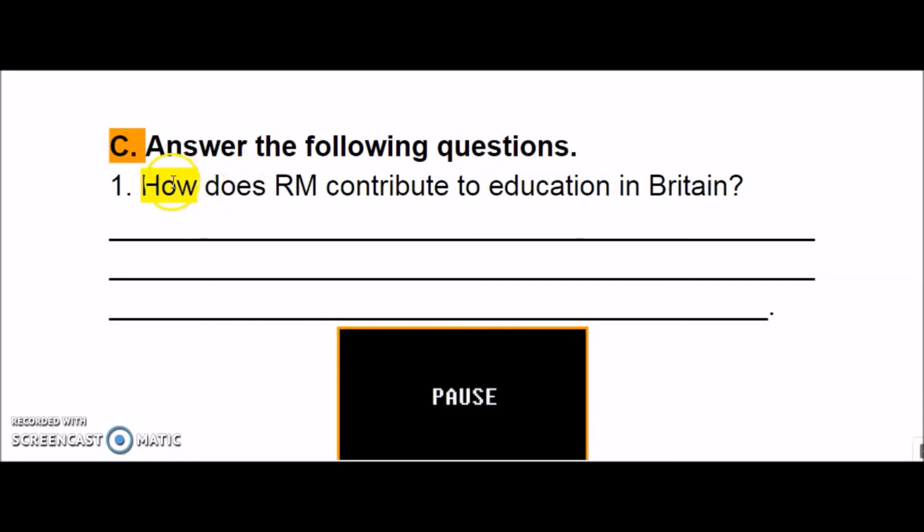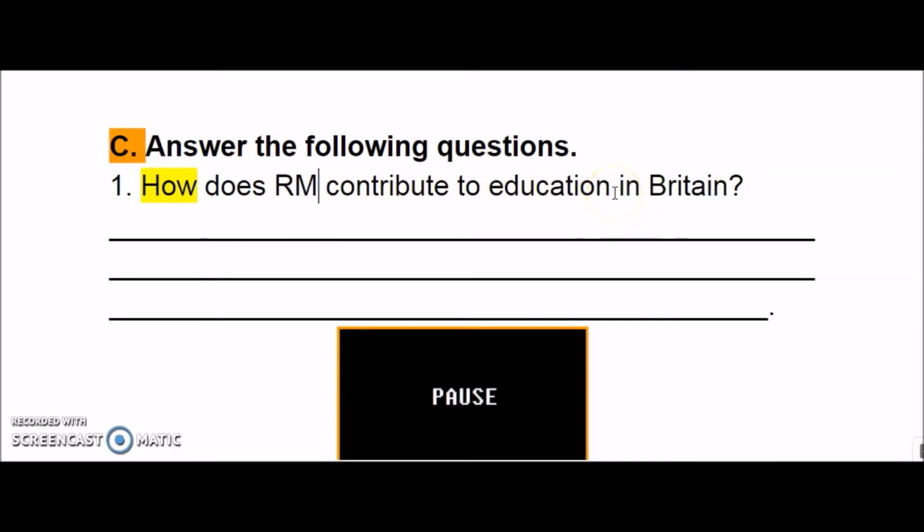That's why I highlighted the important parts in all questions. So the first one is, how does Research Machines, that was the company, as you can remember, contribute to education in Britain?